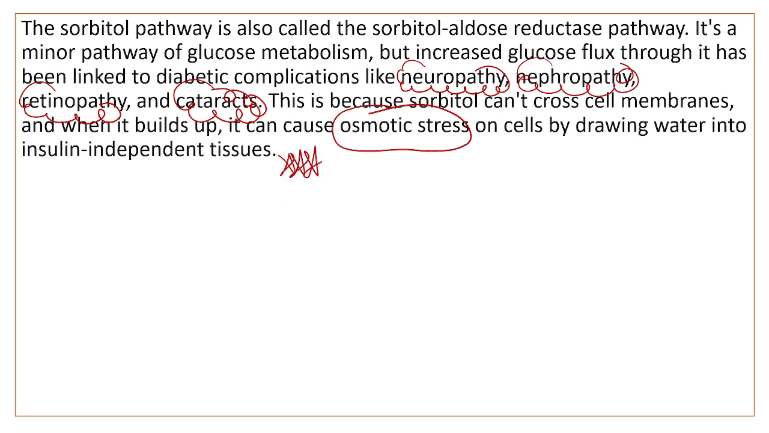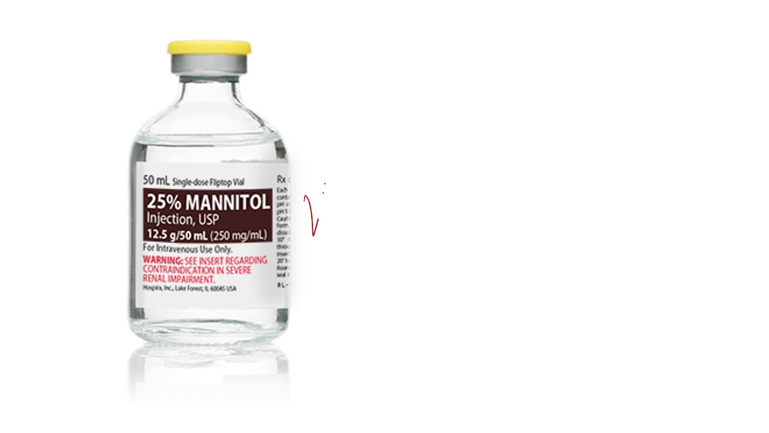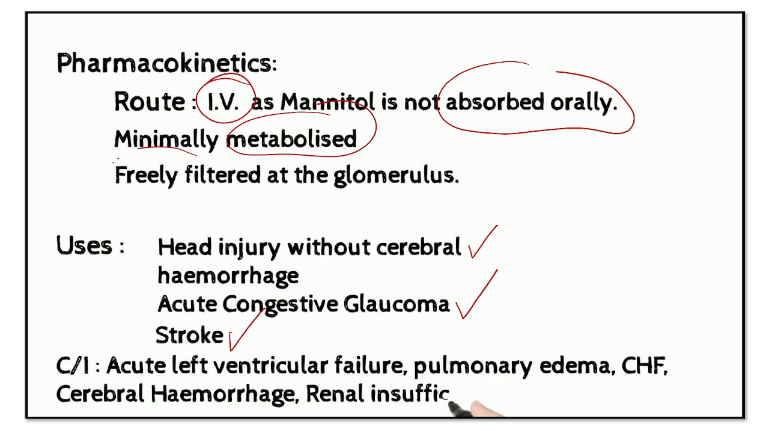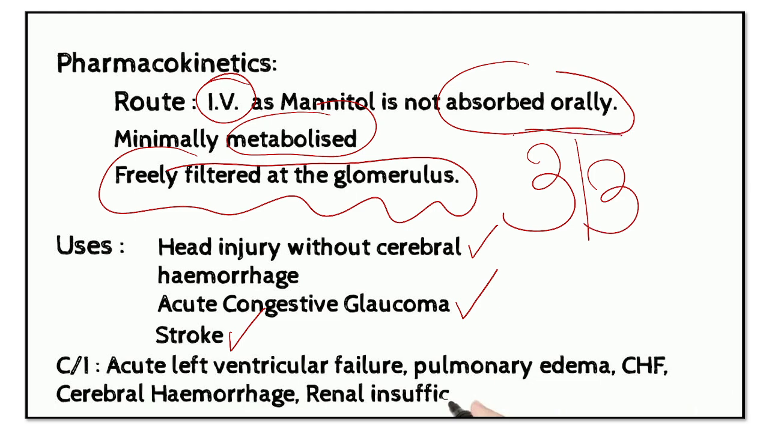And what is the importance of mannitol? This mannitol is used in many conditions: head injury without cerebral hemorrhage, acute congestive glaucoma, and also stroke. It is given IV because it is not absorbed orally. It is minimally metabolized, freely filtered in the glomerulus. If you mention these points, you will get 3 out of 3 in the upcoming exam. It is contraindicated in acute left ventricular failure, pulmonary edema, congestive heart failure, cerebral hemorrhage, renal insufficiency.